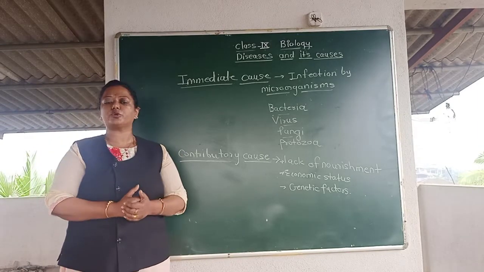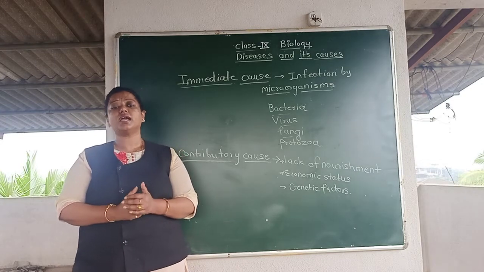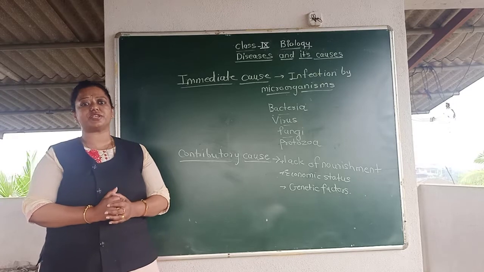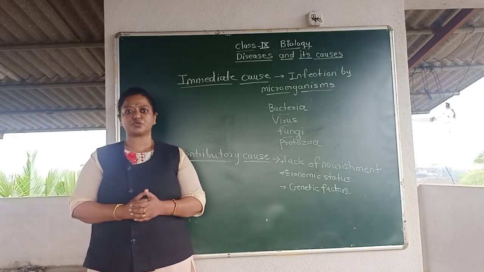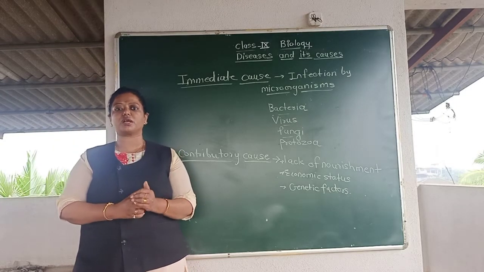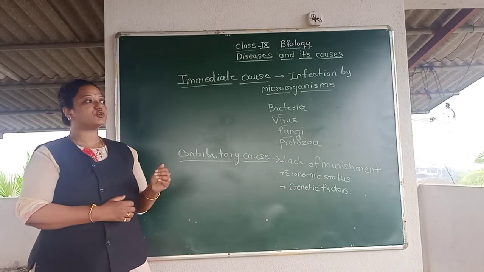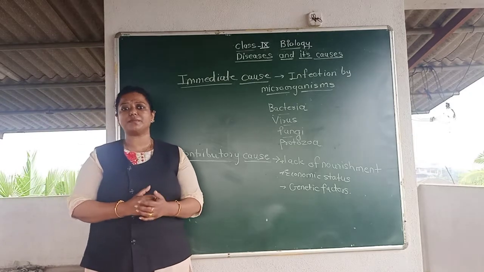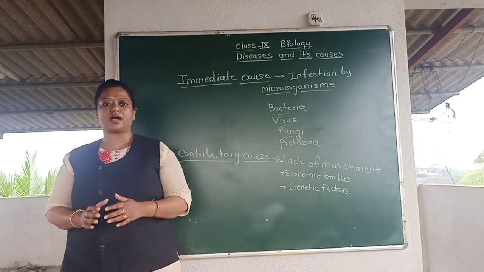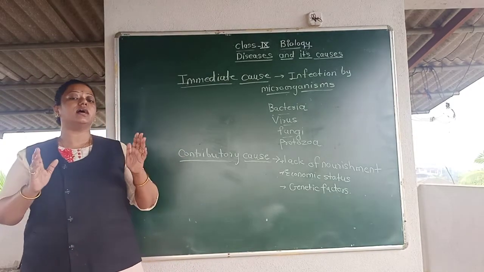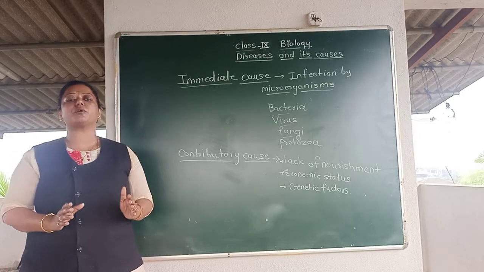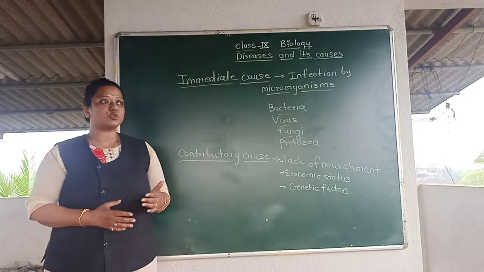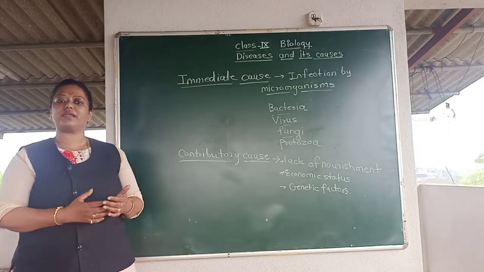Later on, protozoa. Students, you know amoeba comes into the protozoan family, right? And amoebic dysentery means loose motion. An extreme amount of loose motion comes under dysentery, right? That is caused due to protozoa, and the name of that protozoa is amoeba. Entamoeba histolytica is the name of that particular amoeba which is responsible for extensive loose motion. So here are some immediate causes for diseases, right?